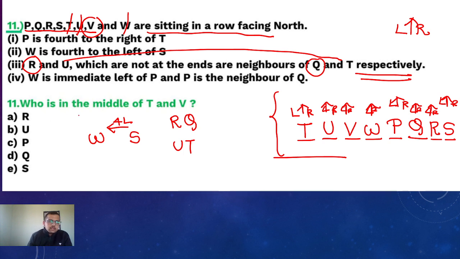In the question, who is in the middle of T and V? See, this is T, this is V. Who is there? U. U is the correct answer. This is the answer for the given question. Okay.